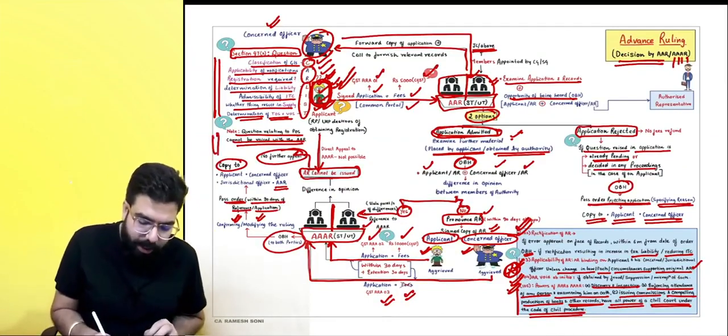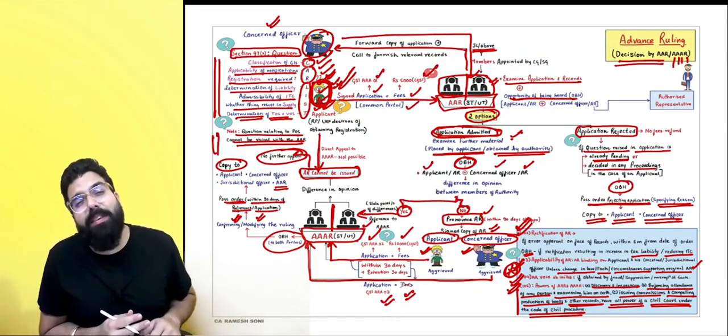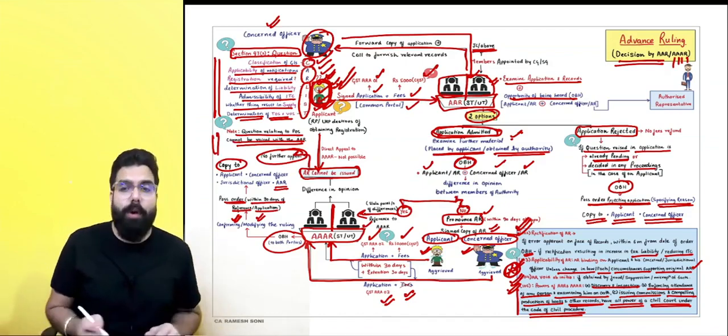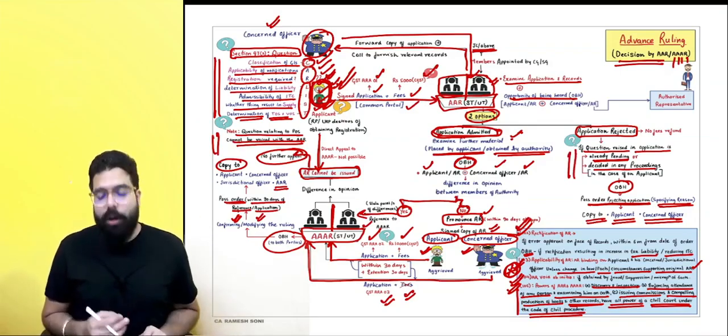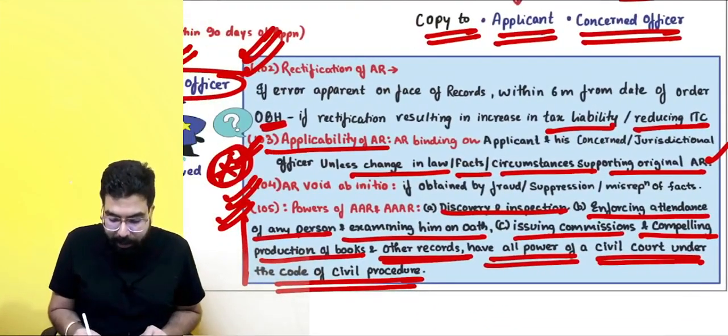They can ask you which questions you can't ask. You can't ask a question relating to place of supply. They can ask you when your application can be rejected. They can also ask you about the applicability of an advance ruling.